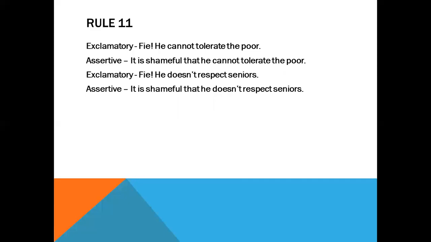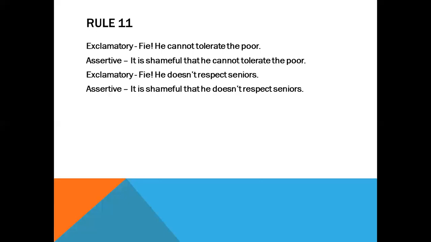So you can just replace the term fie with it is shameful. And then you need to add the clause marker that. So you will say, it is shameful that he cannot tolerate the poor. You can also write down, it is a matter of shame that he cannot tolerate the poor. Both are correct, okay?